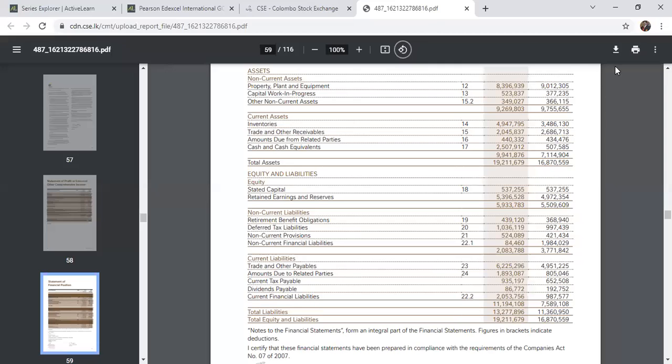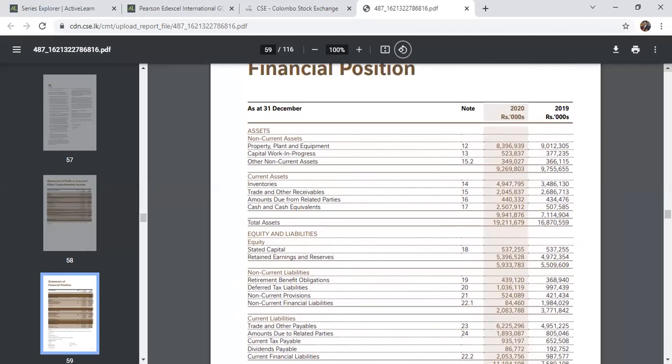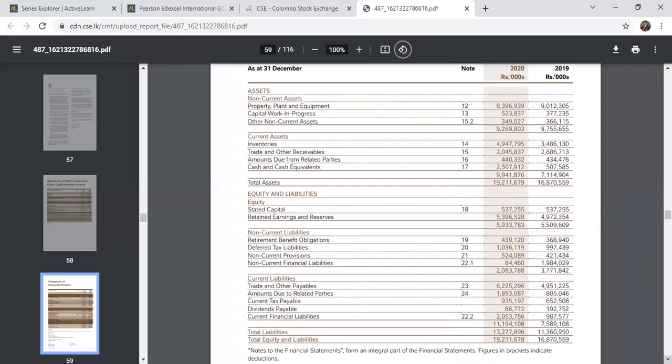Another important thing is that in the SOFP, all the elements are recorded according to liquidity preference. Liquidity means how easily an asset can turn into cash. A 100% liquid asset is cash, because there is no need to convert it again to cash. That's why we record cash and cash equivalents at the last. Here you can see cash and cash equivalents at 2.5 billion. That's the last figure because it's a 100% liquid asset.